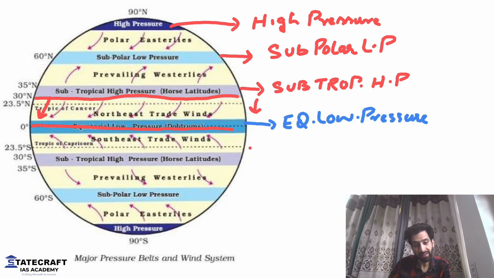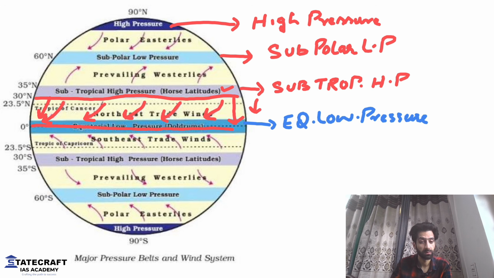But this is a very interesting thing. If you look at these arrows, they are somewhat curved, not straight. Ideally, high pressure to low pressure should have been straight, like this. Ideally, the thing should have been like this, but they are a bit curved. They are not coming straight from high pressure to low pressure, but they are coming like this. Why? What is the reason?